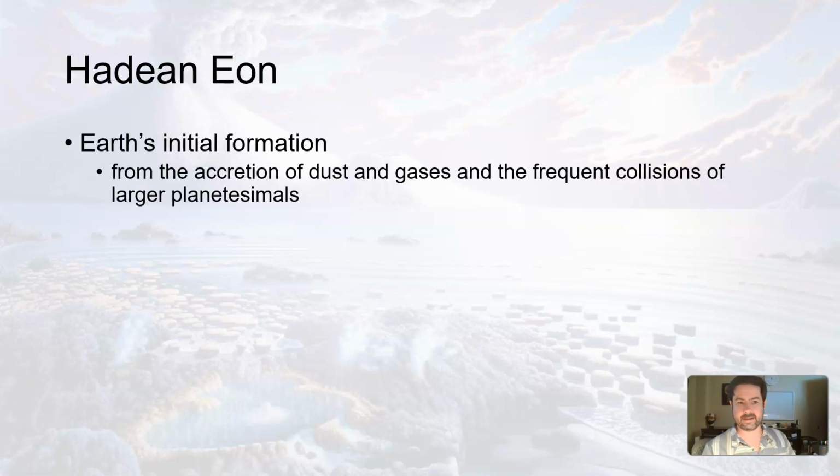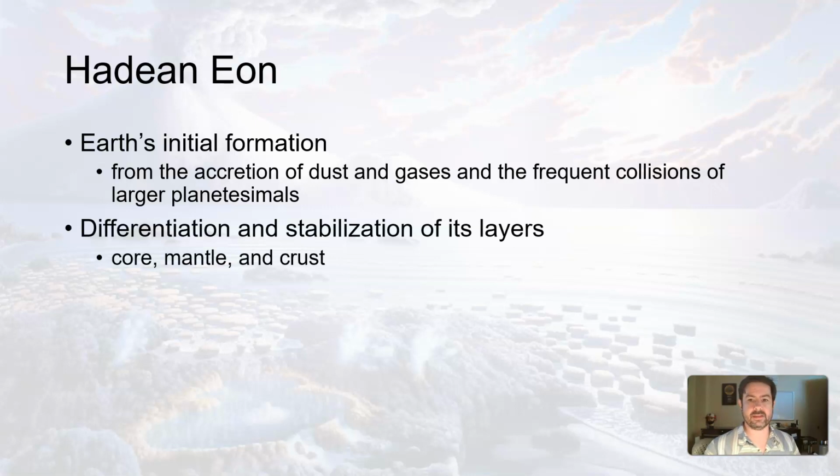So the Hadean Eon includes Earth's initial formation. That was due to accretion in the solar nebula. We have the differentiation and stabilization of layers, so the core and the mantle and the crust formed once bombardment had slowed down.